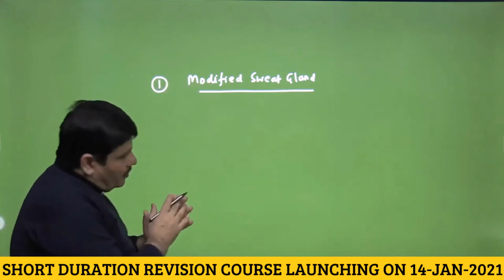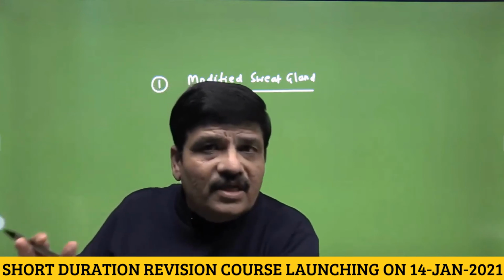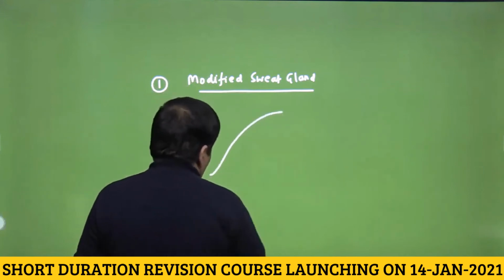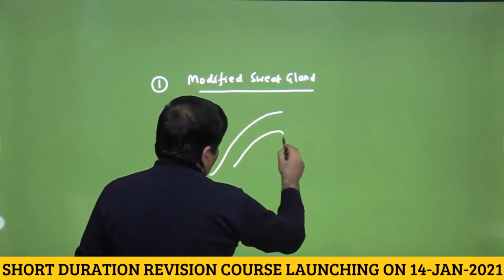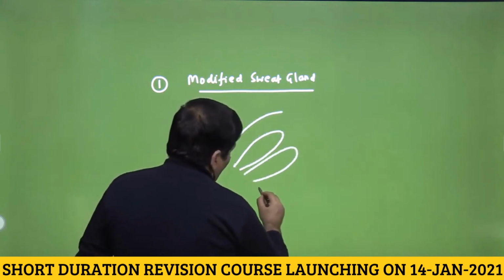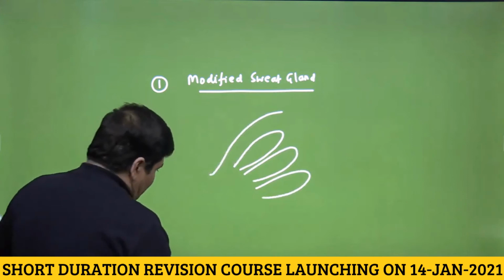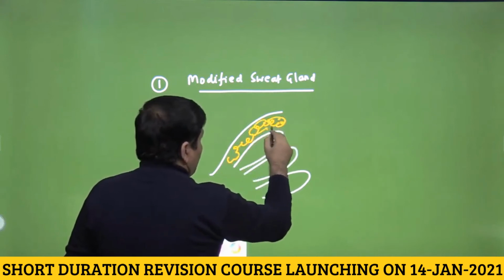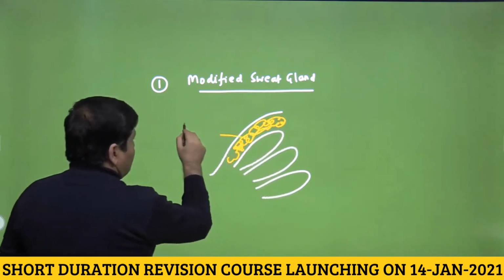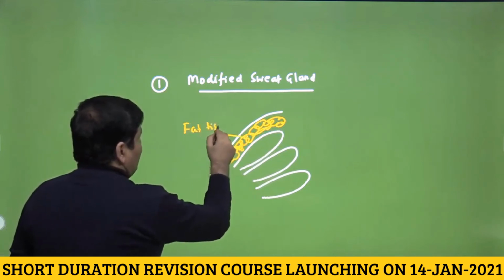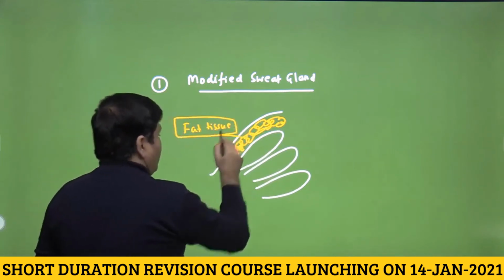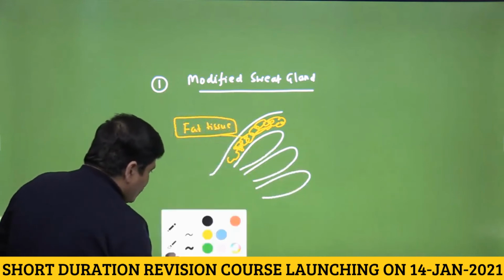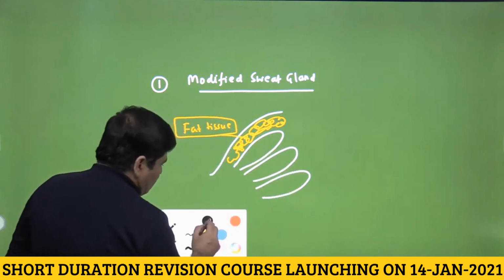Now, the development of the breast tissue is a female secondary sexual character, and please remember that this breast tissue of the female would be divided into some lobes, so 15 to 20 lobes. So there would be 15 to 20 lobes in the female breast, and there would be lot of deposition of the fat tissue. This fat tissue will lead to the enlargement and giving the shape to the breast tissue in the female, and we are saying that there are large number of lobes, and these lobes will be filled by some alveoli.